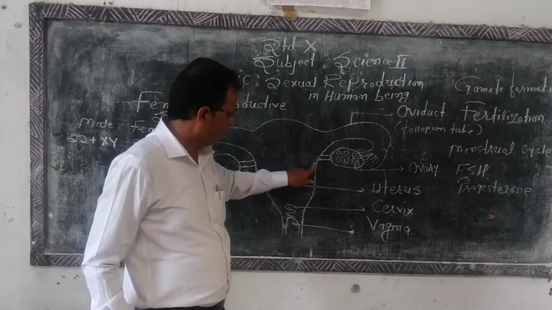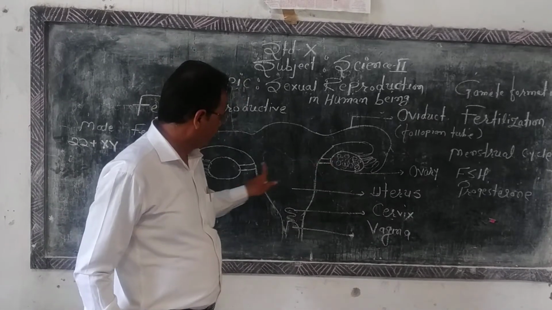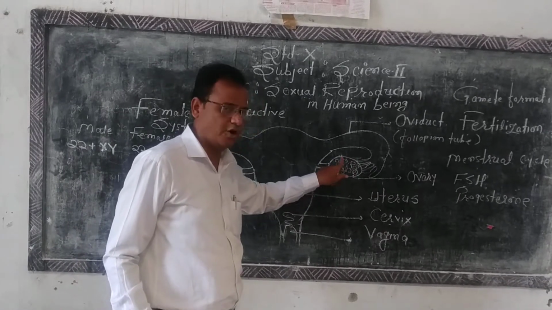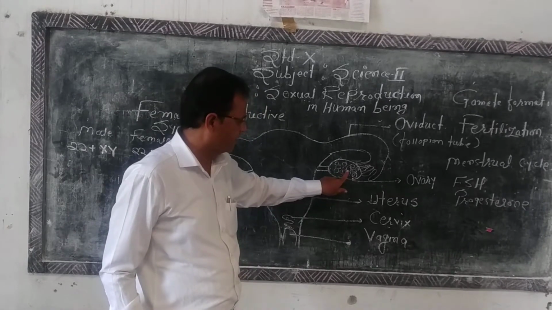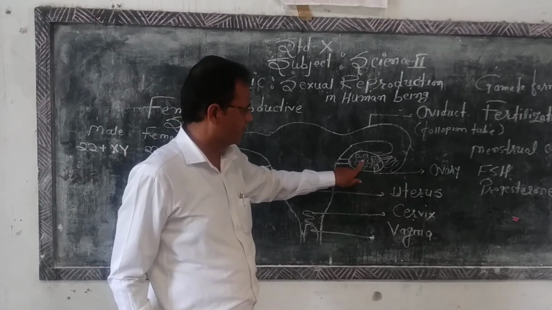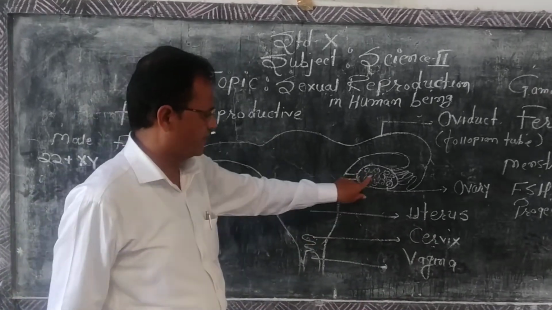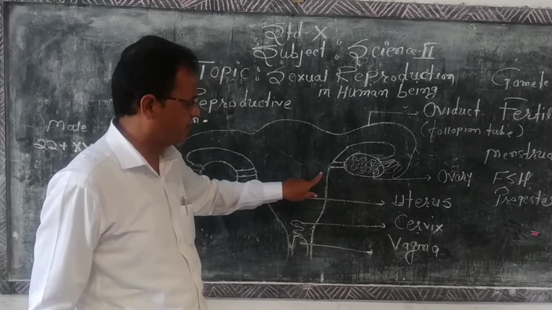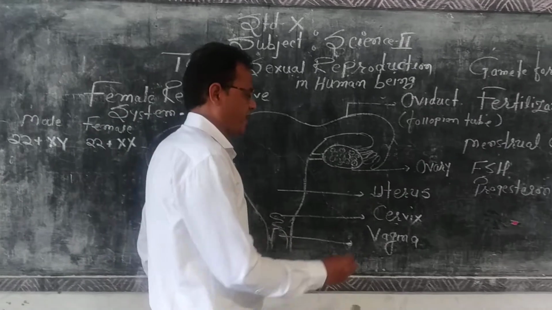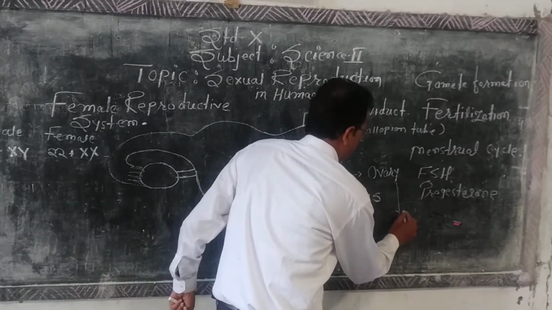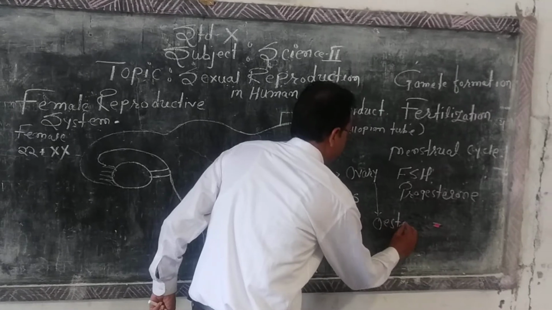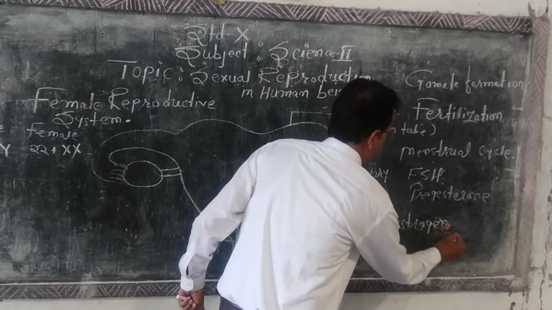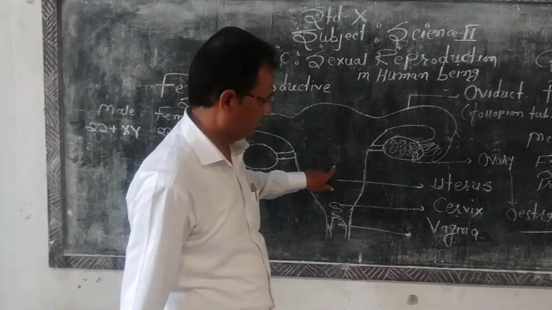Then on this uterus, the pair of ovaries are attached here. These ovaries contain many follicles. These follicles contain the egg, also called the gamete. These egg cells are matured here by the process of ovulation. For the process of ovulation, the ovary secretes a hormone. That hormone is called estrogen. Estrogen is the female hormone which is responsible for the process of ovulation.